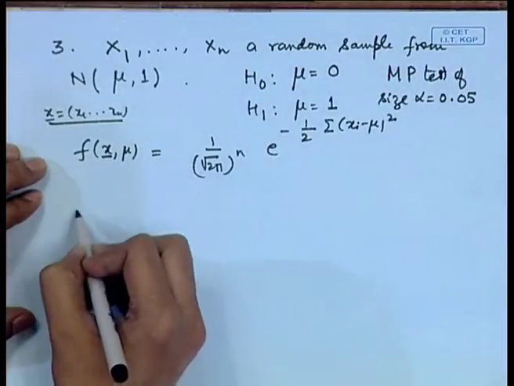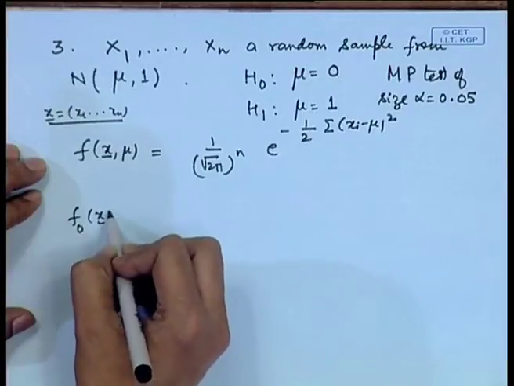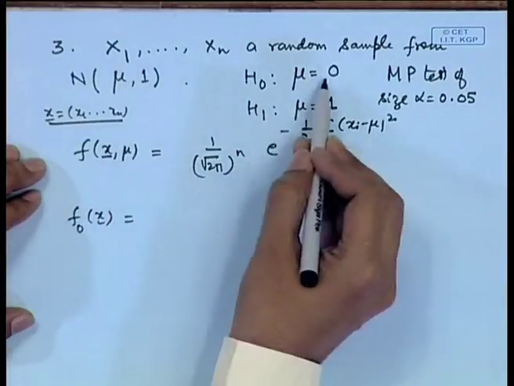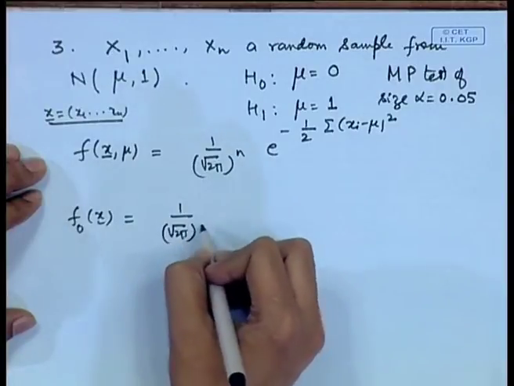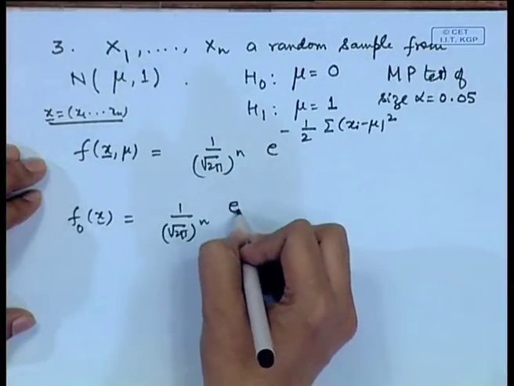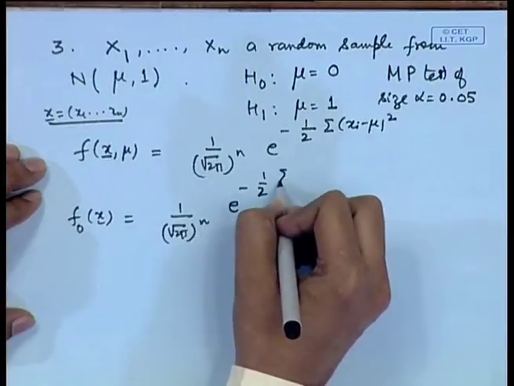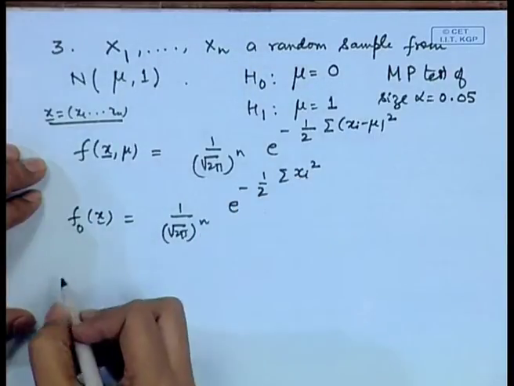So, our f naught value, when mu is equal to 0, turns out to be 1 by root 2 pi to the power n e to the power minus 1 by 2 sigma x I square.